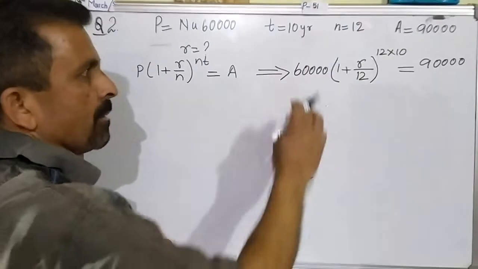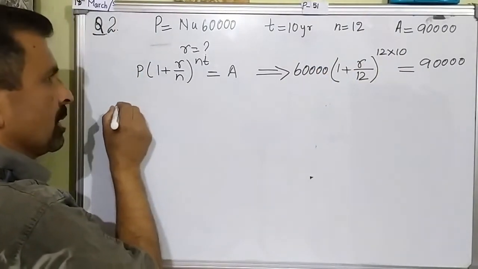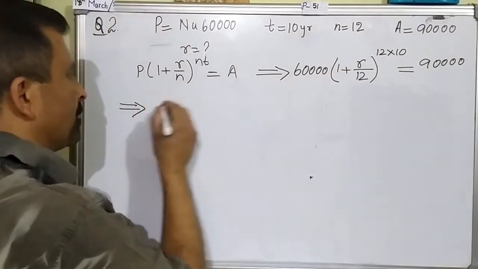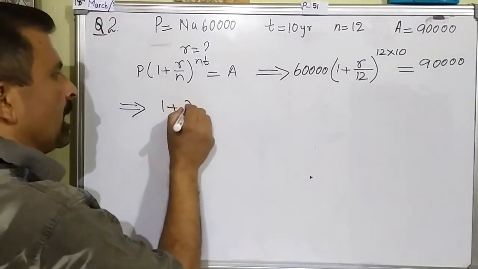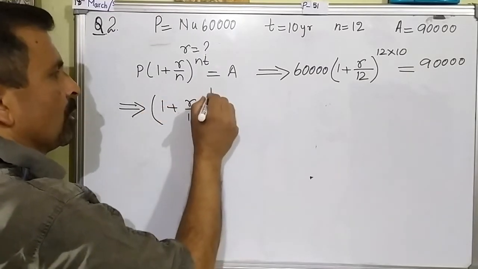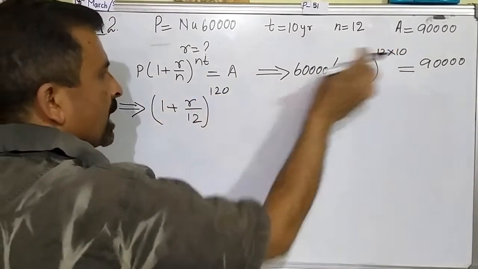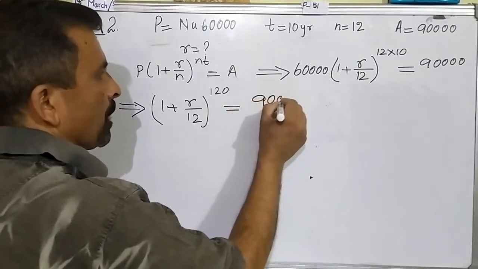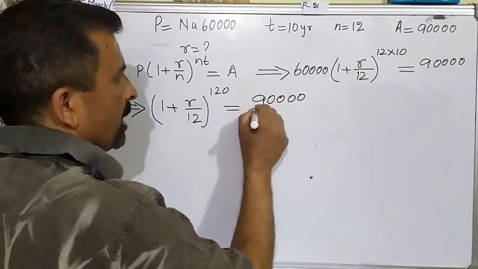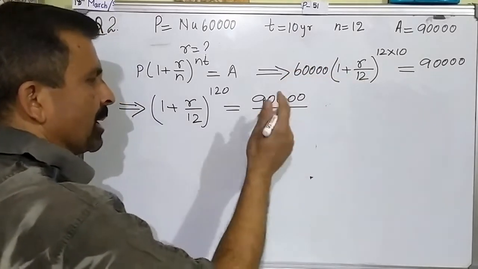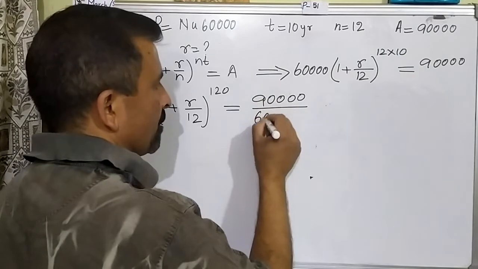Is it okay? Now we can simply continue the calculation. First of all, 60,000 we will move to the right hand side. 1 plus R over 12 whole to the power 120, since 12 into 10 is 120, is equal to 90,000 divided by 60,000, because this 60,000 is in product form, therefore when it goes to the right side it will become division.